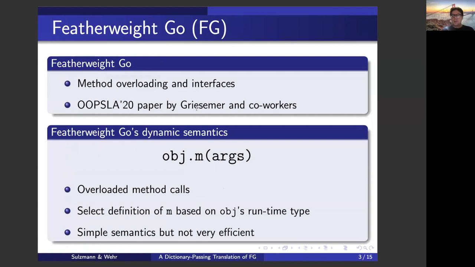Now, the restrictions imposed on method overloading in Go are such that an overloaded method call can be resolved by only knowing the type of the object on which the method operates. That means the arguments do not matter. You only need to query the type of the object to uniquely identify the definition we require. In the Featherweight Go paper, such a runtime method lookup semantics has been specified. It's a simple semantics, but it's not very efficient. Probably that's not what you want to use to build a compiler, because you would need to query the runtime types all the time.